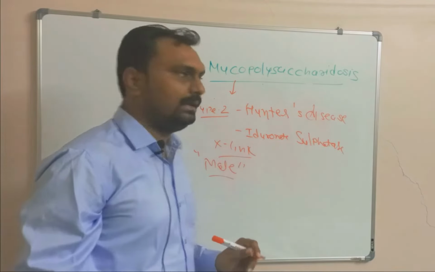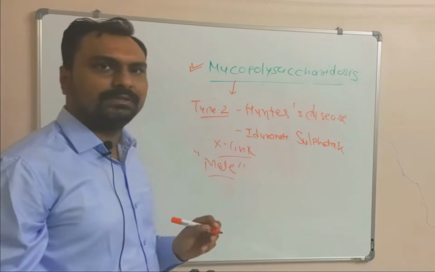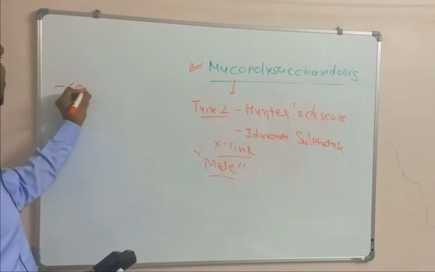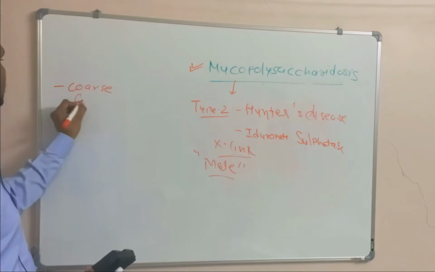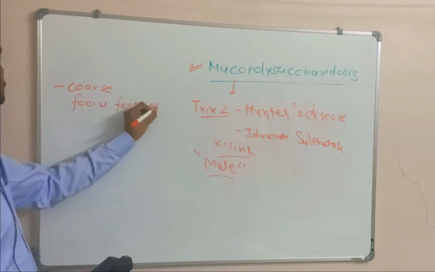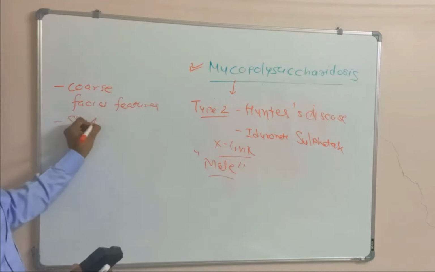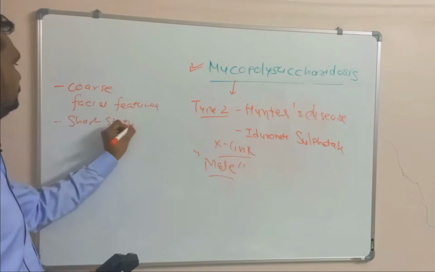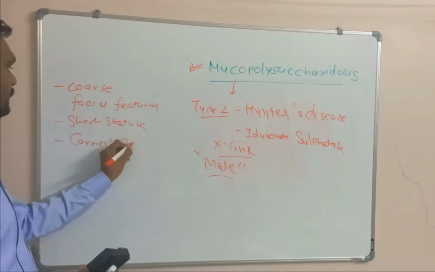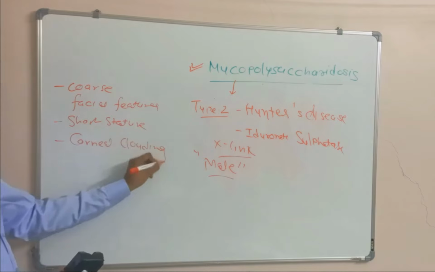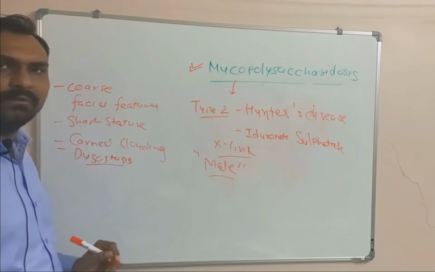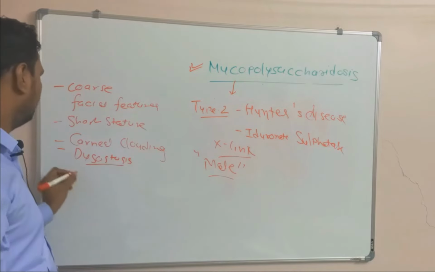In mucopolysaccharidosis, the common features are coarse facial features, short stature, corneal clouding, and dysostosis. There is a defect in the bone development, a typical finding on X-ray.